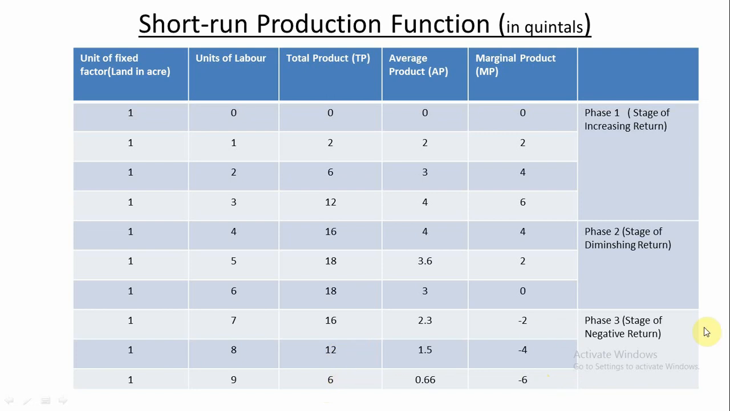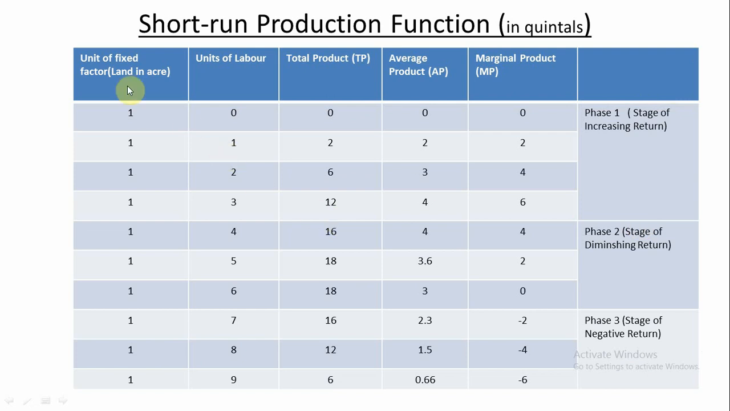That is why phase 3, or the third stage, is known as the stage of negative return. So this is all about the table. You see, try to clearly understand the table. We have taken here 5 columns. No doubt, 6 columns are there, as a remark column is also given.